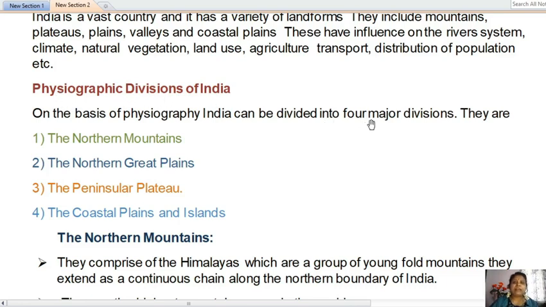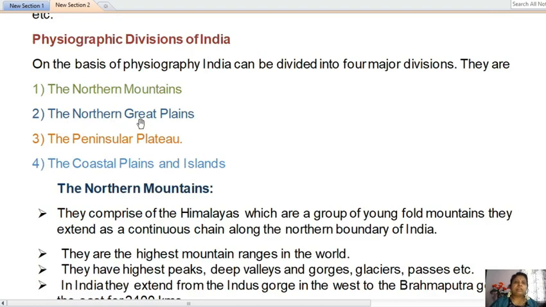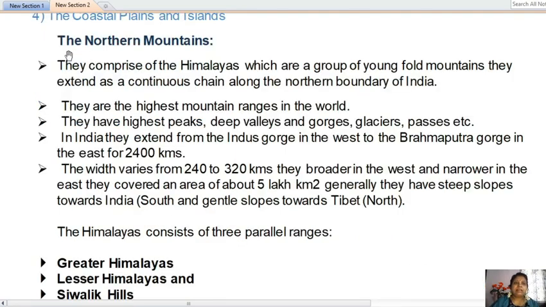They are divided into four major divisions. First one is the northern mountains. Second one, the northern Great Plains. Third one, the peninsular plateau. Fourth one, the coastal plains and islands. Let us start discussing the northern mountains.